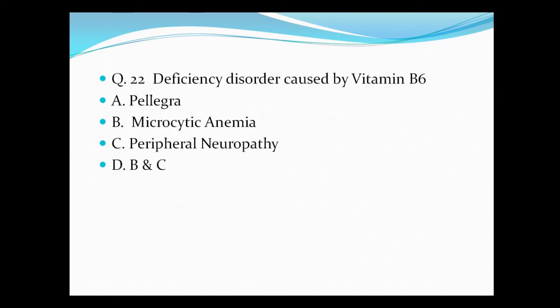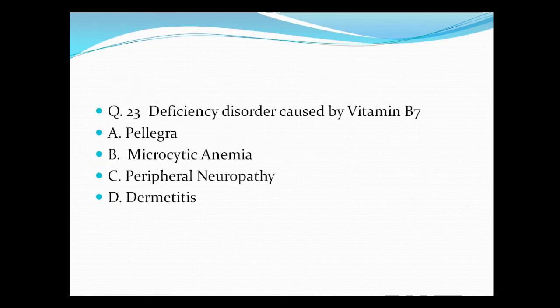Question number 22. Deficiency disorder caused by vitamin B6 is A. Pellagra, B. Microcytic anemia, C. Peripheral neuropathy, and D. B and C. Means microcytic anemia and peripheral neuropathy. So B and C options are correct.